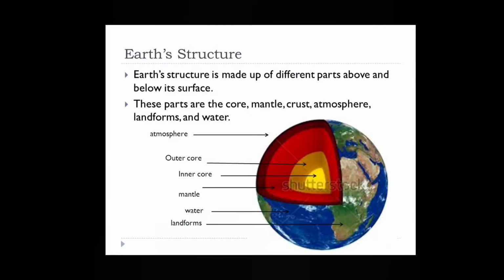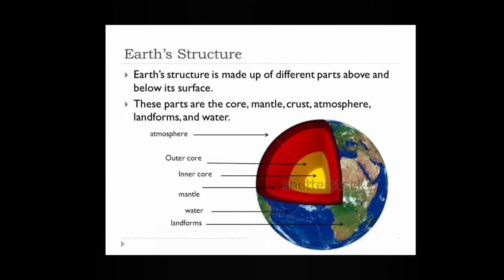Now Earth's structure. Earth's structure is made up of different parts above and below its surface. Above us is the atmosphere and below us is the core of the earth. These parts are the core, mantle, crust, atmosphere, landforms and water.